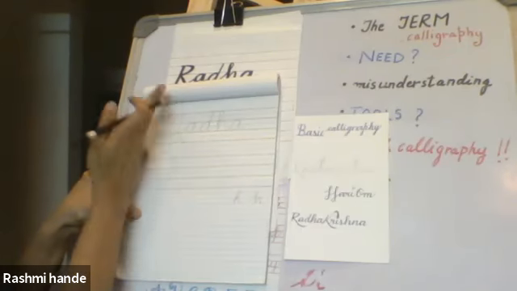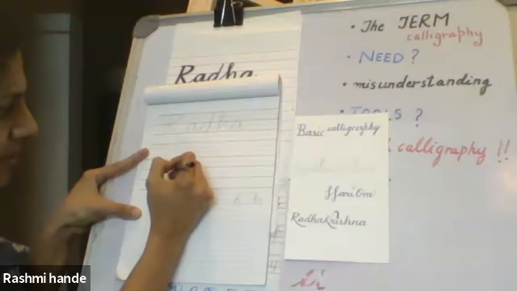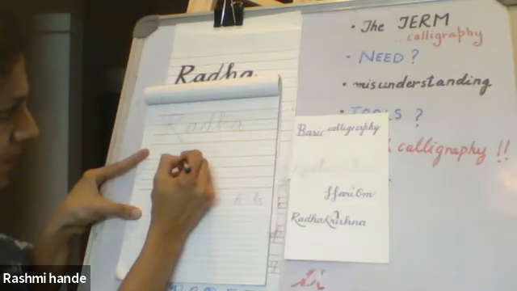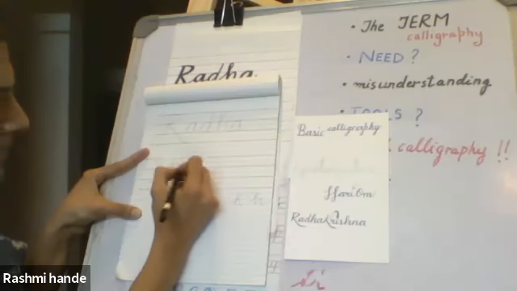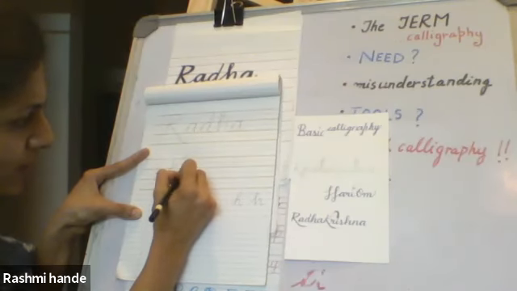Try to keep your angles similar. R again, upward loop.